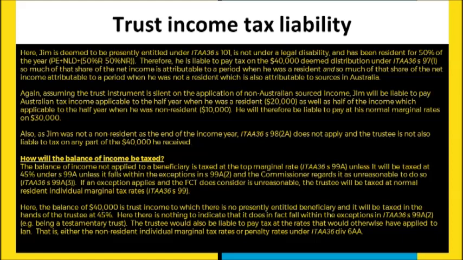Now, one of the things that the commissioner does take into account is whether or not something is a testamentary as opposed to inter vivos trust. And if the commissioner does consider it unreasonable, then the trustee is still going to be liable to pay tax, but it's going to be at a normal resident marginal tax rate, as if it was a natural person. And so here, in this particular situation, the balance is $40,000, to which there's no presently entitled beneficiary. And by default, it would be taxed in the hands of the trustee at the top marginal rate.